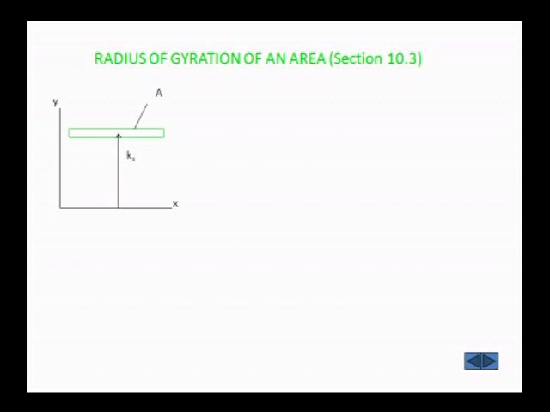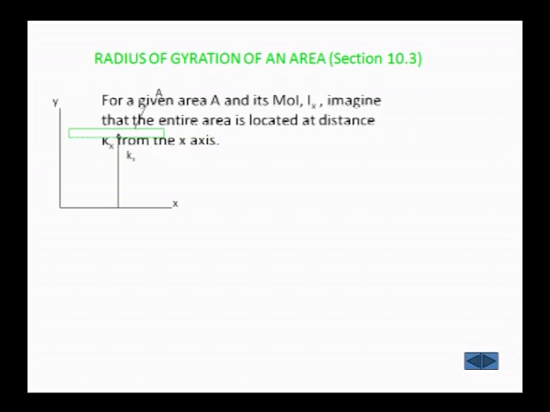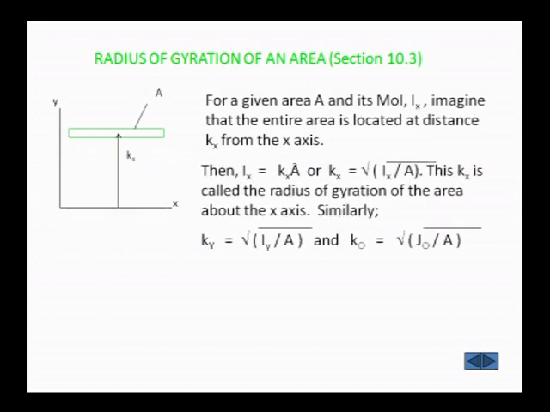Another important concept: what is the meaning of radius of gyration? Radius of gyration is nothing but the distance from the axis about which we are taking the moment of inertia to where the actual object lies. For a given area, let us imagine a strip shown in green color.